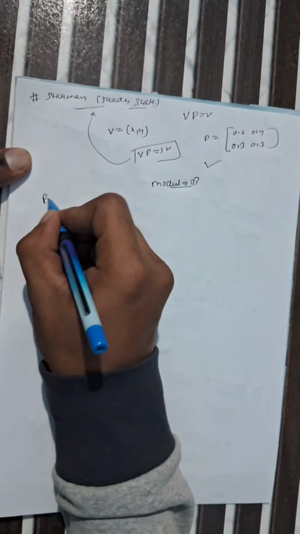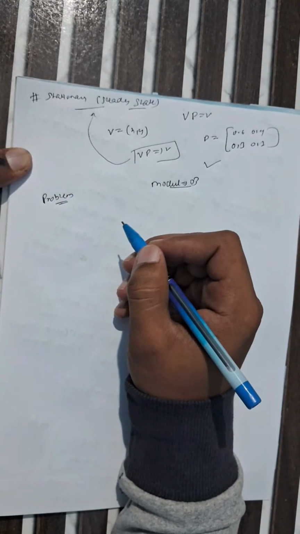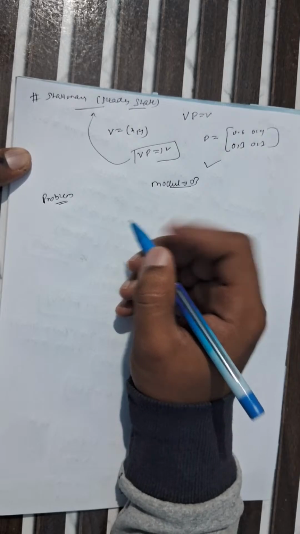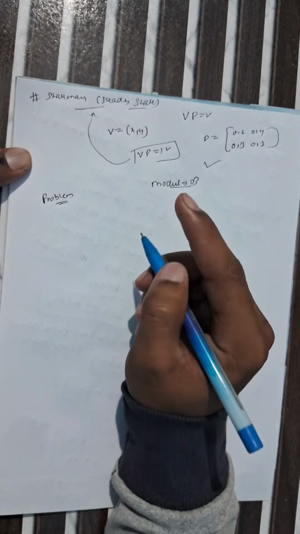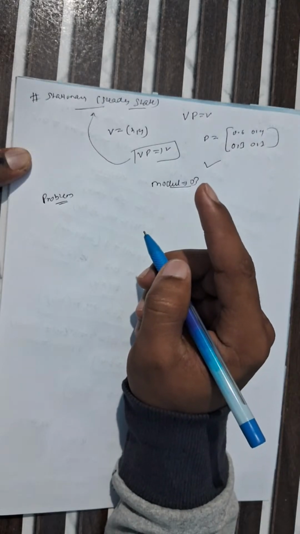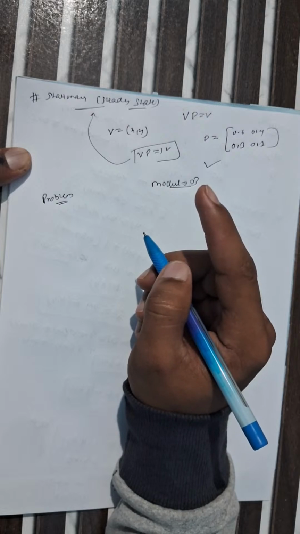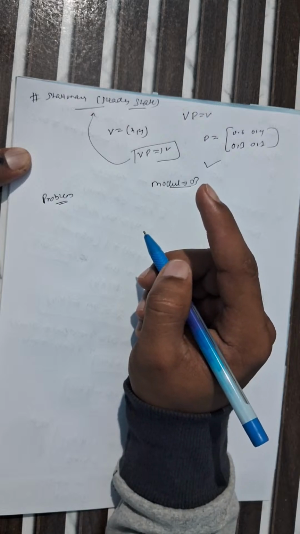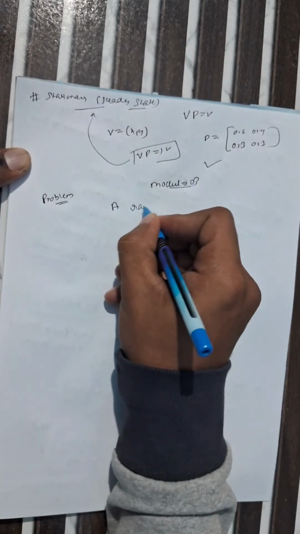We have considered a problem. The problem is: a random sample of 900 observations has a mean equal to 3. The population mean is 3.25 with a standard deviation equal to 1.61. Test whether the sample comes from this population at 5% level of significance.